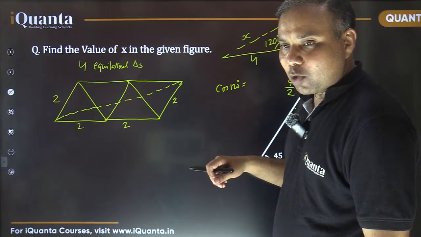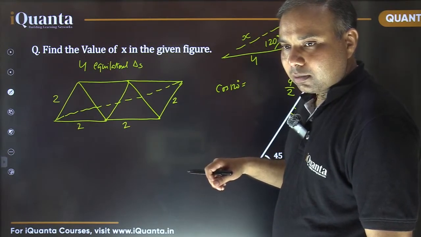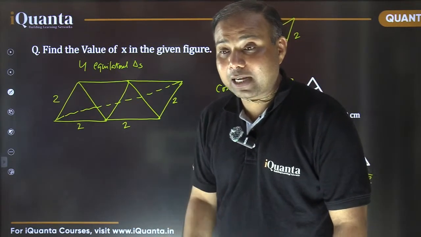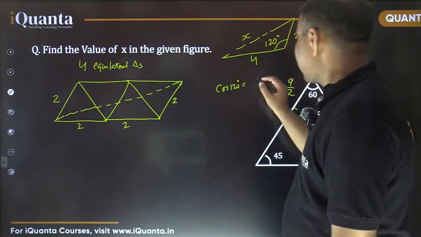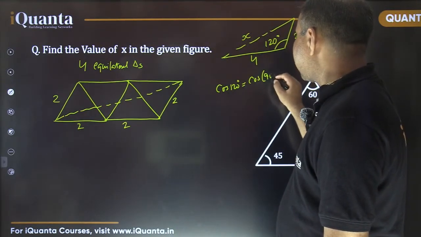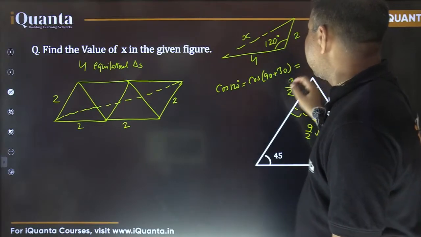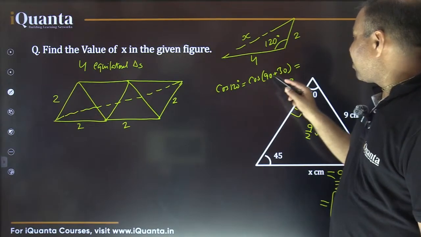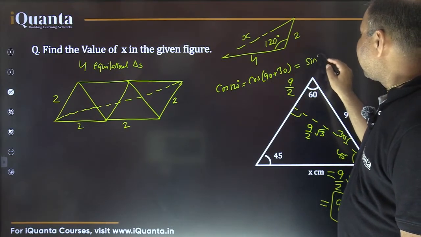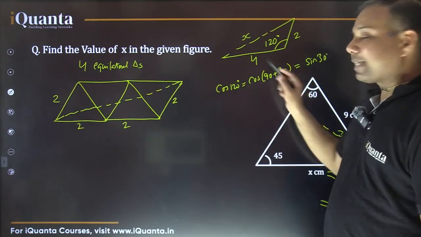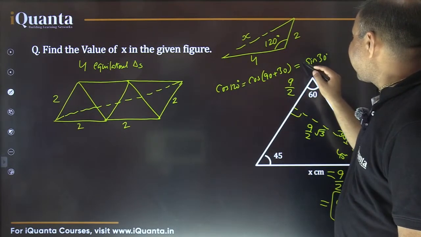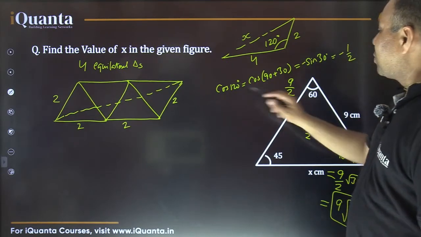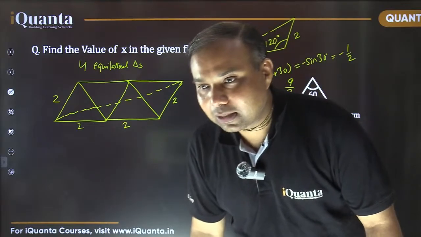Those who are comfortable with trigonometry, how to find the value of cos 120? It is cos of 90 plus 30, and cos changes to its complement, which is sine. So it is sine 30, and because this is in the second quadrant, where cos is negative, it is negative of sine 30, and sine 30 we know is 1 by 2, so it is minus 1 by 2. So cos 120 is basically minus 1 by 2, right?